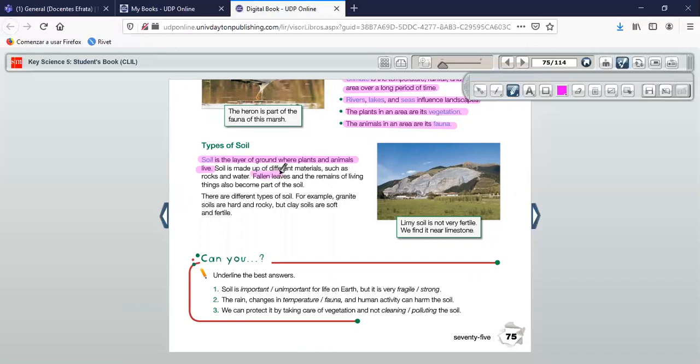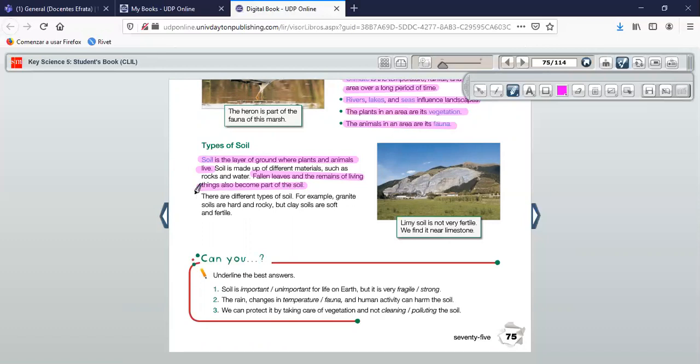Highlight. Fallen leaves, las hojitas caídas, and the remains, los desperdicios o los desechos of living things also become part of the soil. Entonces entendemos que aquí todos los desperdicios de los seres vivos forman parte del suelo, van a dar nutrientes al suelo, ¿ok?